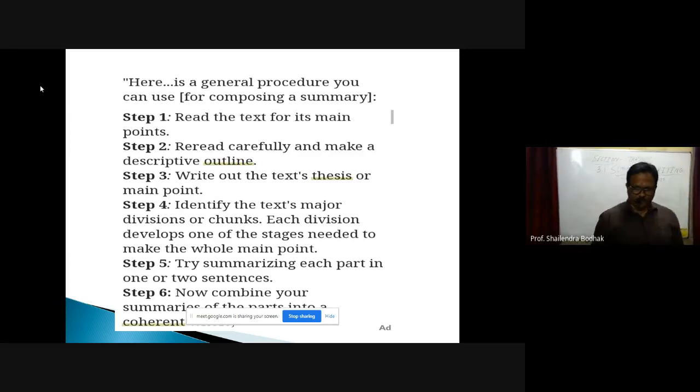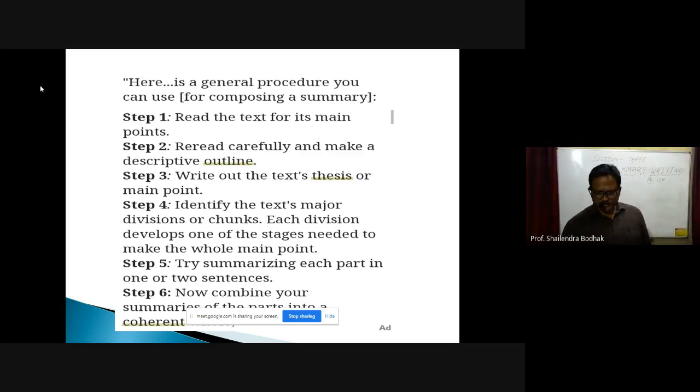Then step 4, identify the text's major divisions or chunks. Each division develops one of the stages needed to make the whole main point. So from every passage, you can select one line which you find is important. Step number 5, try summarizing each part in one or two sentences.